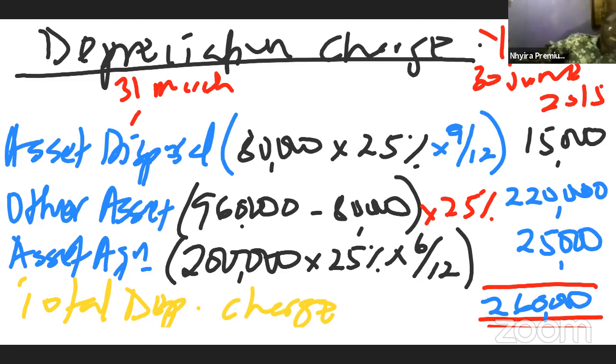So this is based on IAS 16. We were presented with the issue in relation to the plant and machinery accounts, and we had the balance at the beginning of the year. We had a disposal during the year, and we had some acquisitions during the year, and the examiner is asking us to compute the total depreciation charge. So this 260,000 Ghana cedis, or $216,000, depending on where you are standing, we will take that to the income statement for the year under consideration.